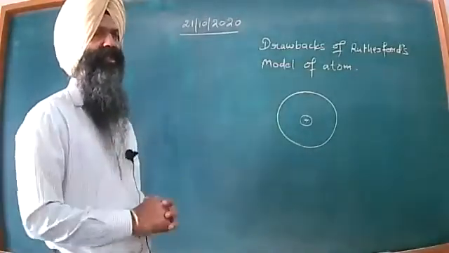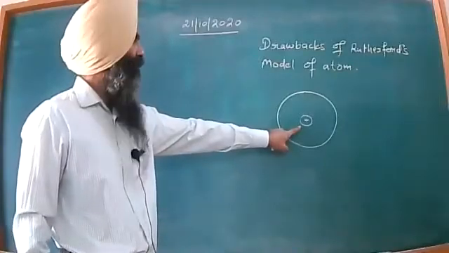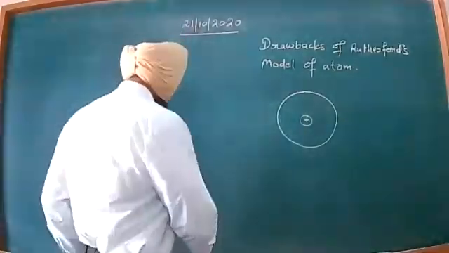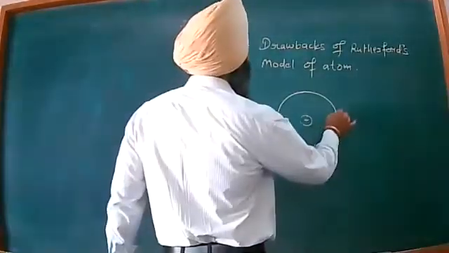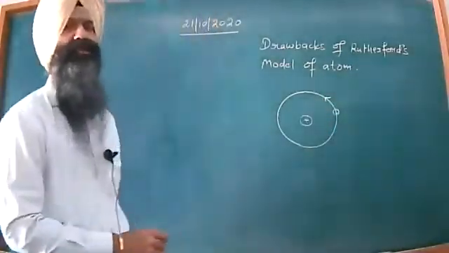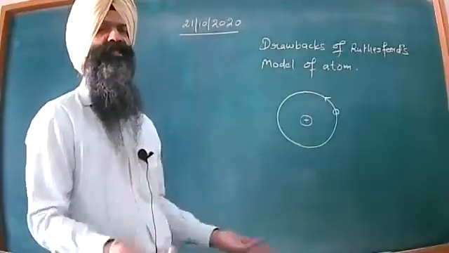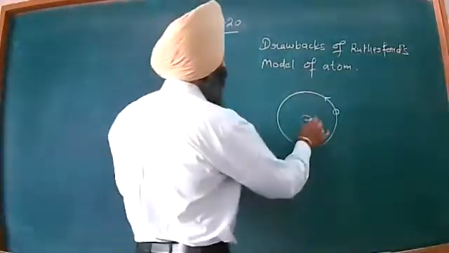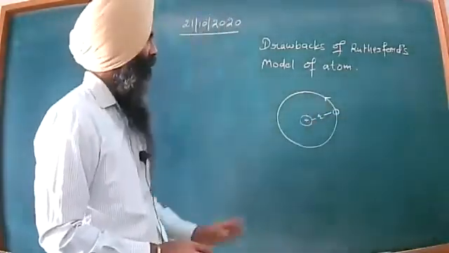Once again, this is the central part called the nucleus of the atom. Electrons are revolving in the shells. I consider any one particular electron revolving in any one particular shell, maybe clockwise, maybe anti-clockwise. Then small r is the radius of this circular track.